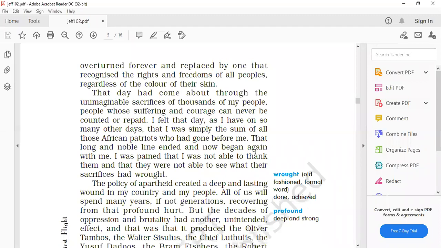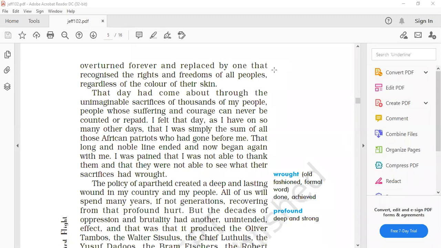Coming to the next passage. That day had come about through the unimaginable sacrifices. That day, that means this day of inauguration or to enjoy the freedom and the liberty, had come about through the unimaginable sacrifices of thousands of my people. My people here refers to the people of South Africa, the citizens of South Africa who have sacrificed their lives. He wants to pay a tribute to those people who had sacrificed their lives, people whose suffering and courage can never be counted or repaid.